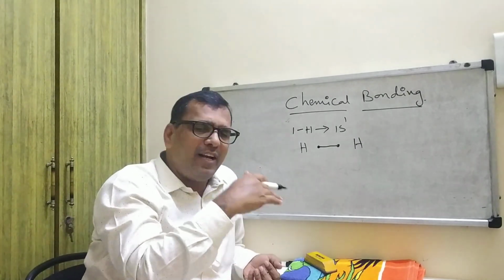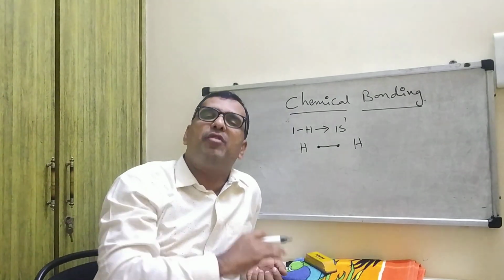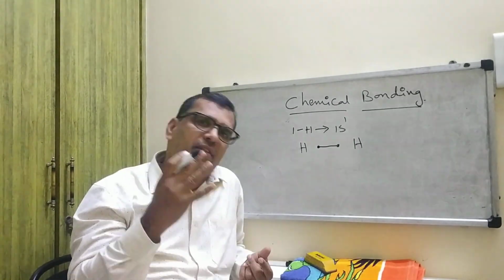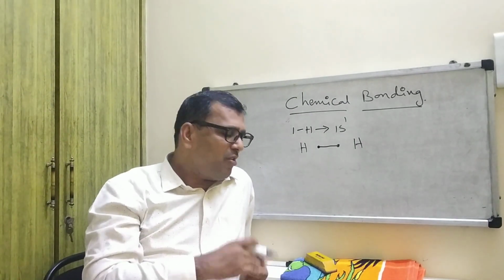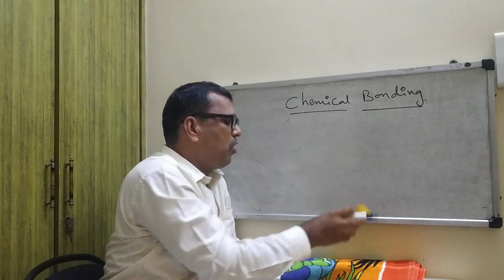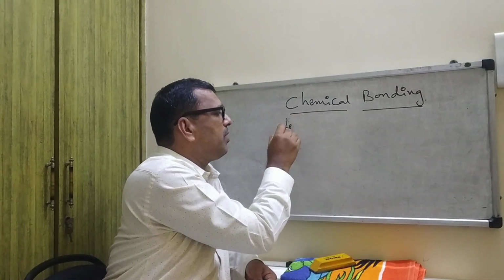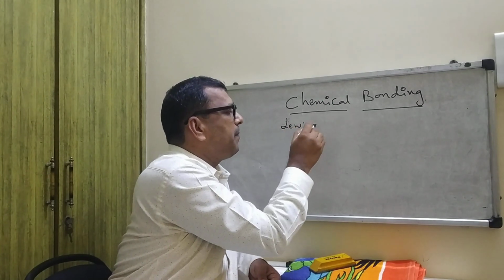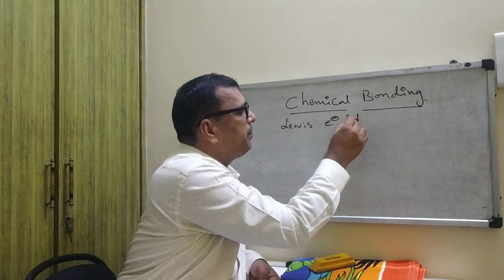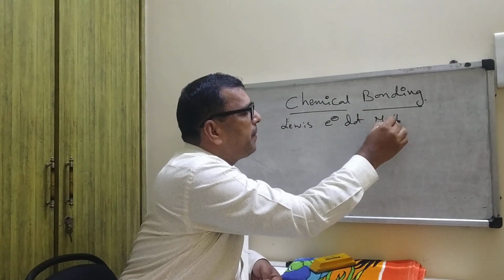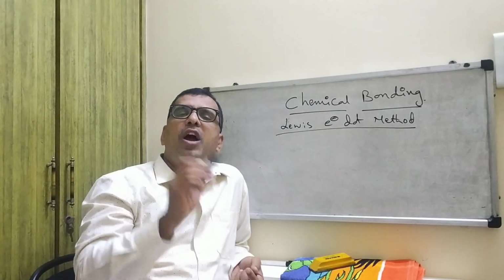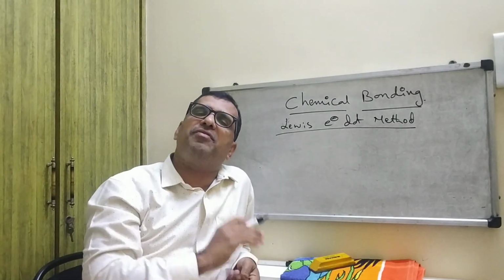Before entering into bonding, we would like to learn some fundamentals. Fundamentals are very, very important. Here, how to represent according to the Lewis electron dot method: you have to represent each electron in the form of a dot.